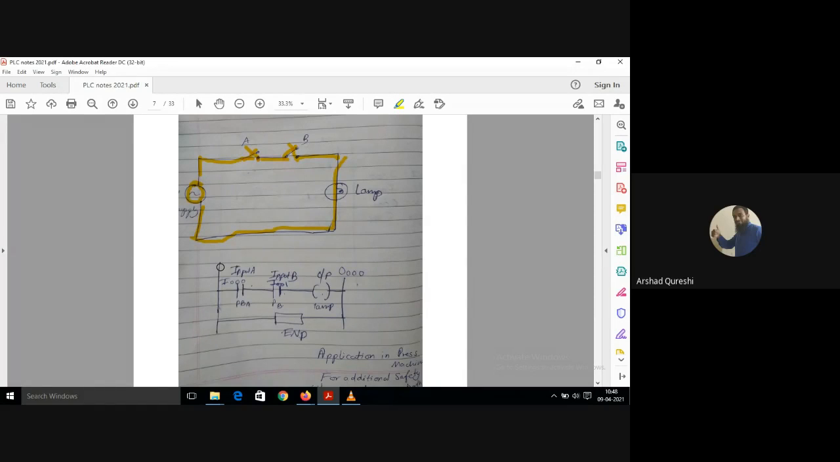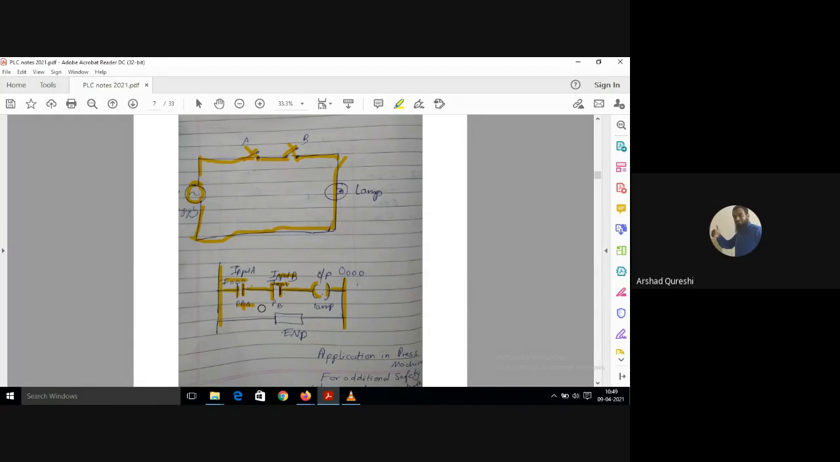So see, how do you write the program for that? You will make two rungs or two rails here first. I will connect both the push buttons in series. When both the inputs are there, then I will get the output and the lamp will glow. So I am denoting input A as input 000, input B as input 001.